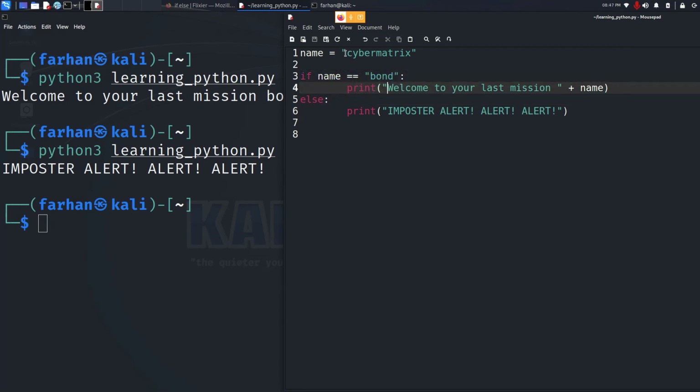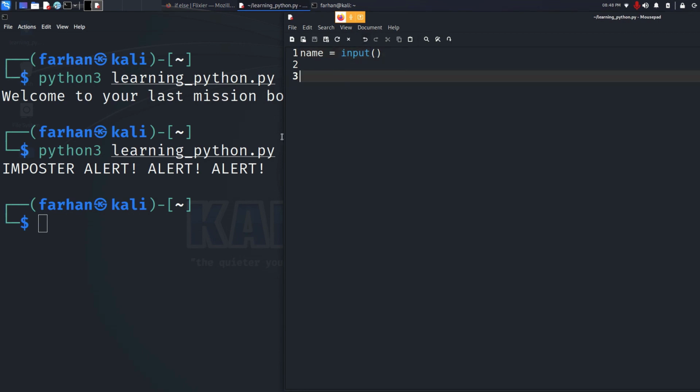Now, other than hard coding the variable like this, what I could have done is I could have also asked who is trying to access the system, right? Who is trying to get into the headquarter? What I could have done is I could have given a built-in Python function, which is also known as the input. So let's talk a little bit about input.